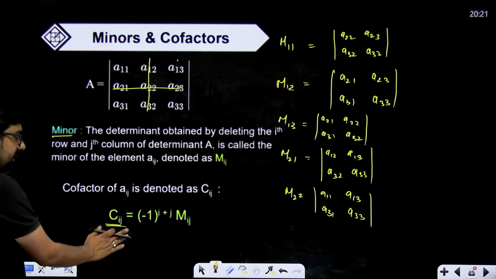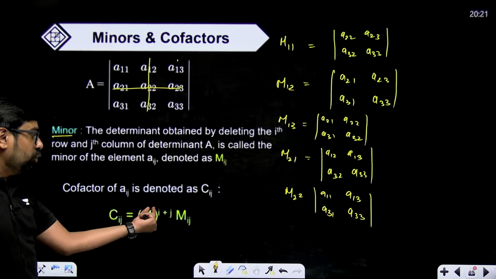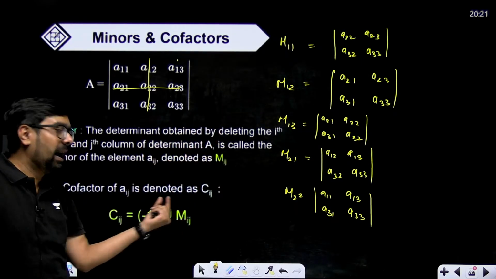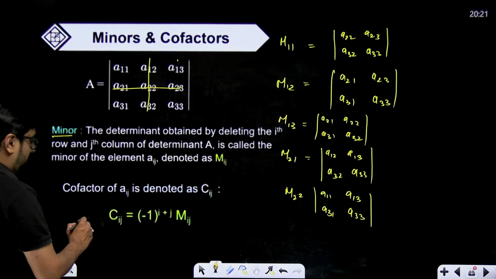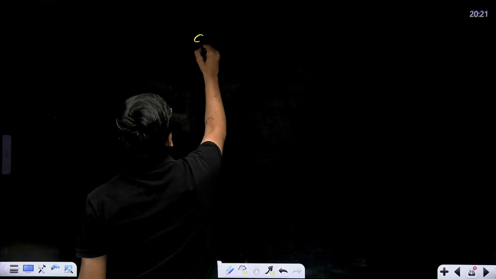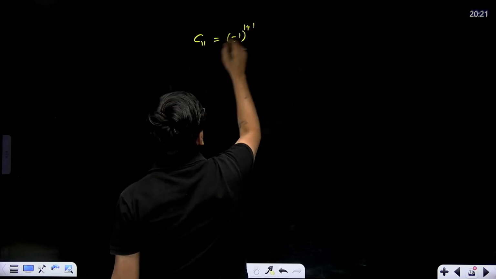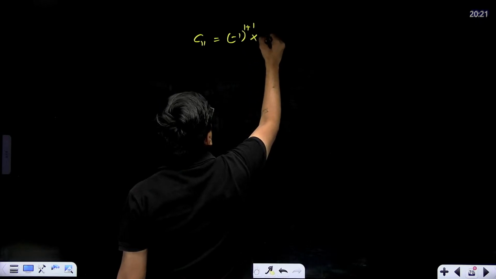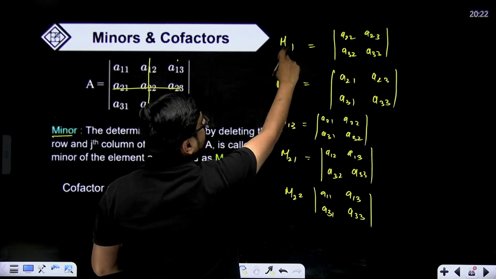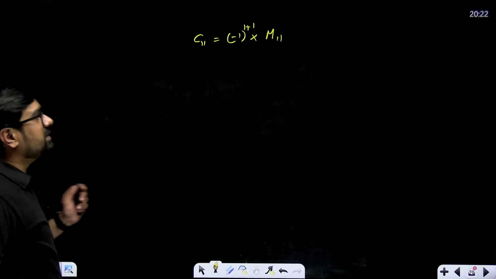Then comes cofactor. Cofactor of ij will be minus 1 to the power of i plus j multiplied with minor ij. Suppose we are finding cofactor of 1 1. It will be minus 1 to the power of 1 plus 1 multiplied with this minor, M11.